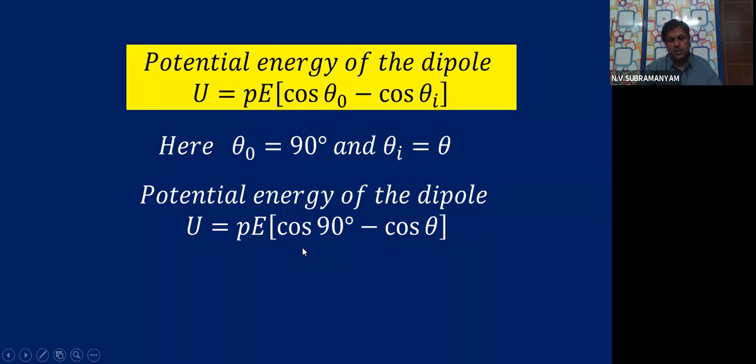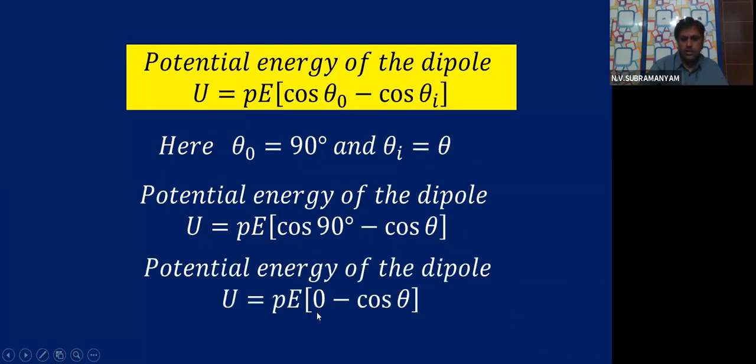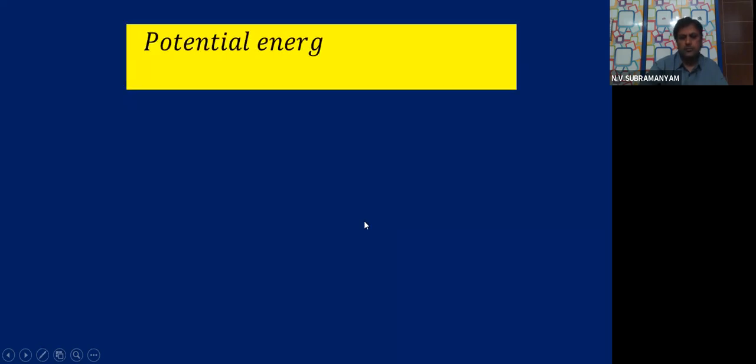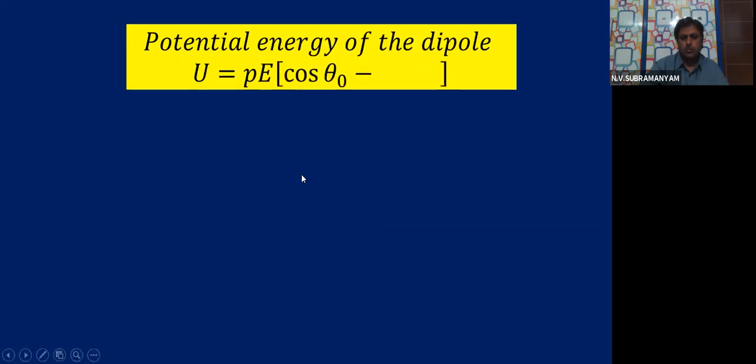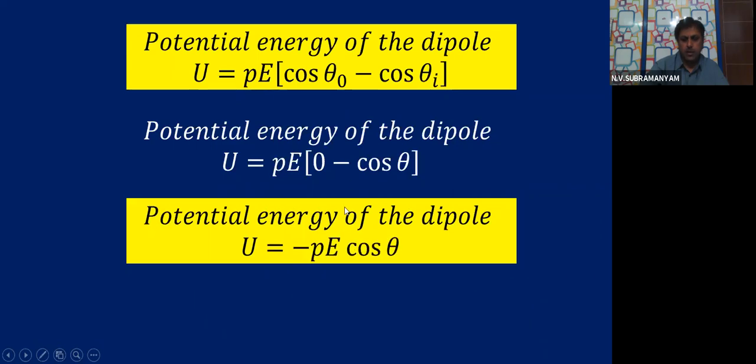What is cos 90, children? You all know the value of cos 90. Sorry, cos 90 is 0. So cos 90 value is 0. Then it will become PE into cos 90, that is 0, minus cos theta, which will become minus cos theta. That means we will get the potential energy of the dipole formula. 0 minus cos theta is minus cos theta. Minus cos theta into PE will become minus PE cos theta.